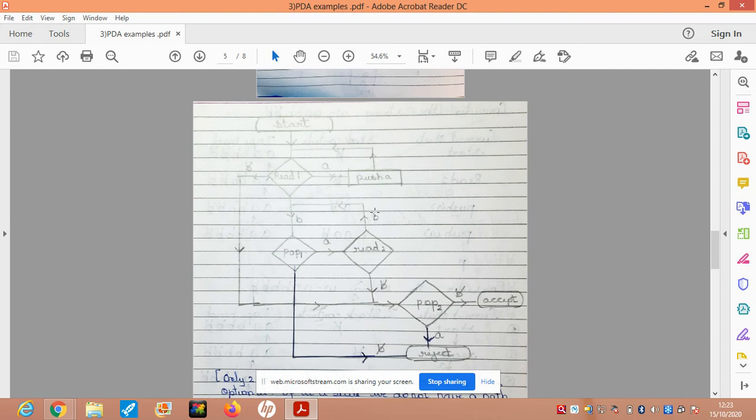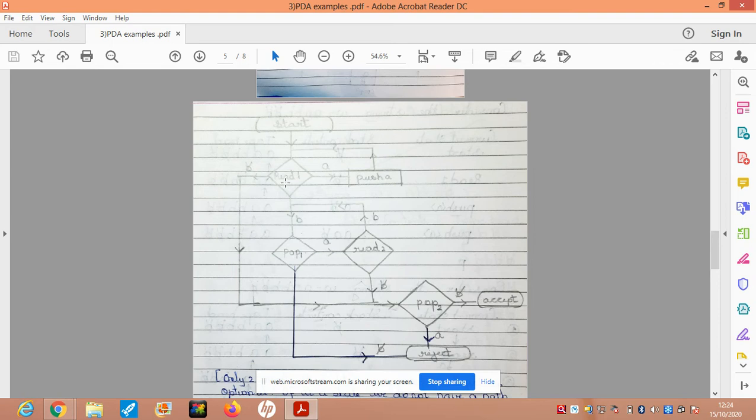Then I will read from the string. I should be getting a B. If I get a B, then I will pop an element from the stack and it should be an A. So this will take care of all the equal number of A's and equal number of B's. At read 2, if I get a blank character, I pop an element from the stack. Now if the number of A's is equal to the number of B's, then the popped element would be a blank character, in which case I am going to accept.